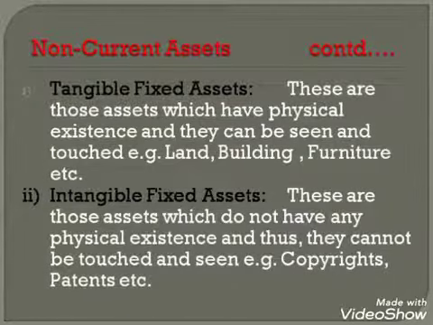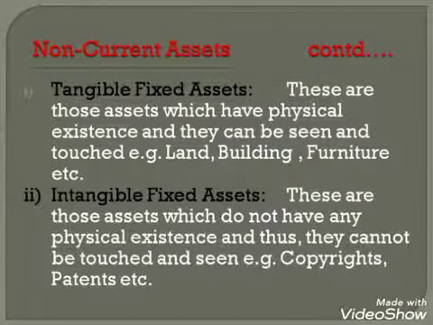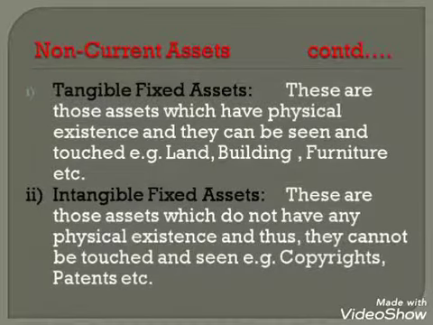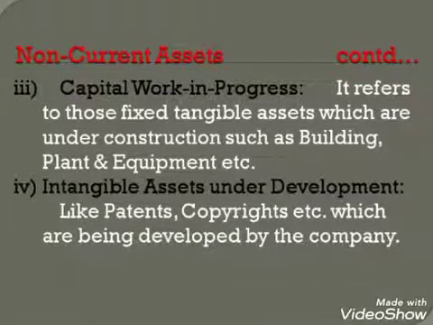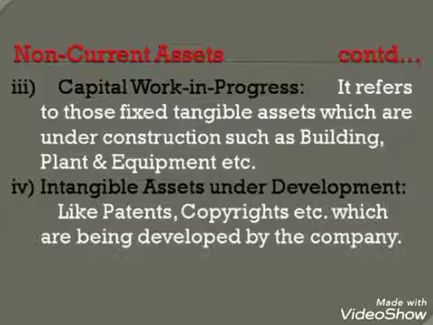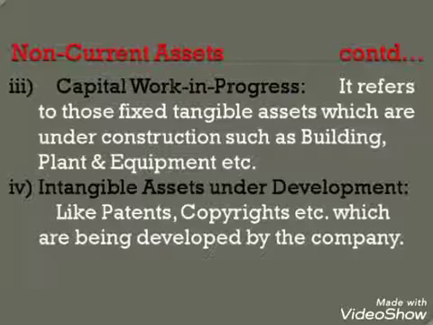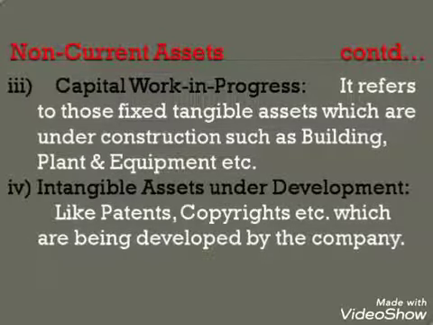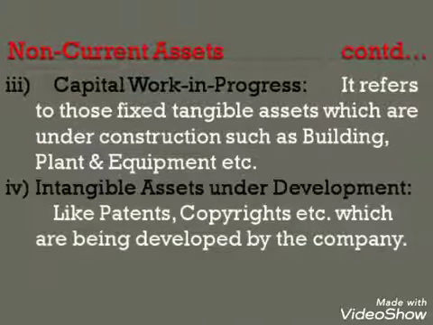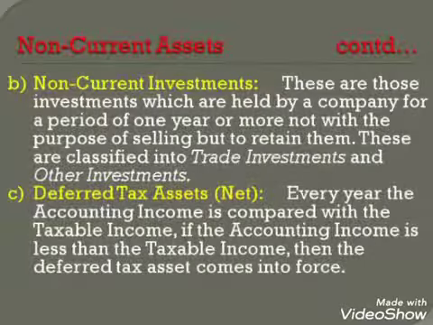Intangible fixed assets. These are those assets which do not have any physical existence and thus they cannot be touched and seen, for example, copyrights, etc. Capital work in progress refers to those fixed tangible assets which are under construction, such as building, plant and equipment, etc. And intangible assets under development include patents, copyrights, etc., which are being developed by the company.